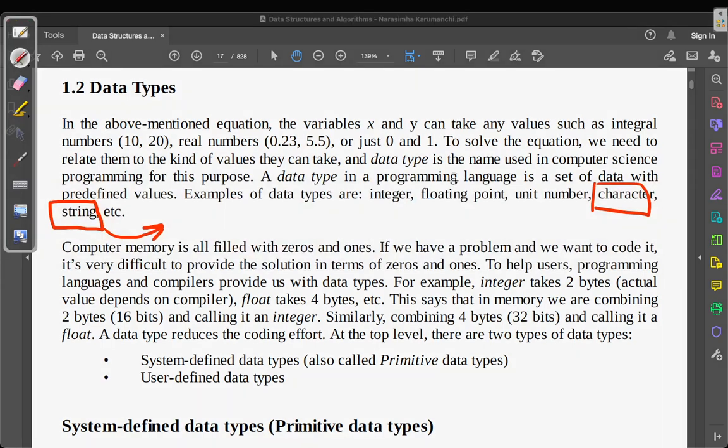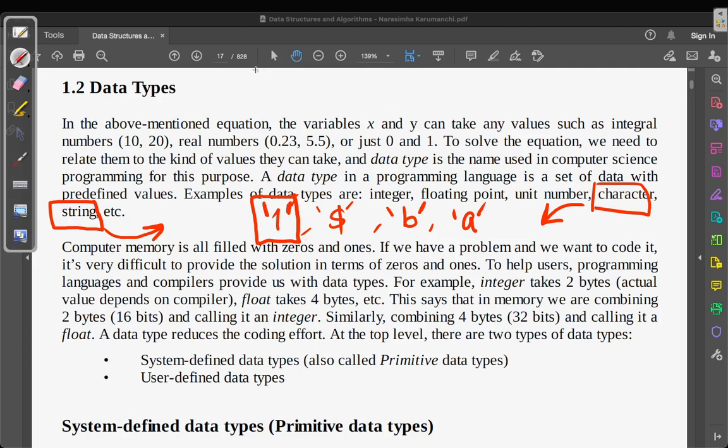Characters are a data type which can store some ASCII values, like A, B, but only one value, one character. Let's say dollar. Let's say one. One is also a character. Can someone justify if one is a character or not? If it's inside these codes, it's a character.